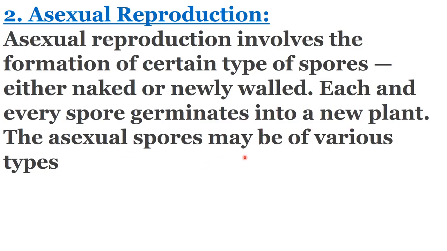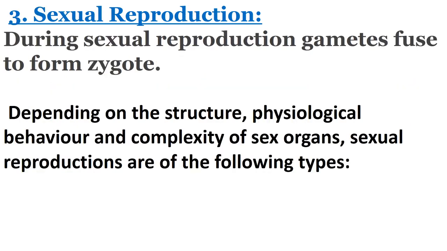The asexual spores may be of various types, as you have seen in the case of different types of algae like green algae, brown algae, and red algae. These are of different type, right? After that, sexual reproduction in algae. It occurs by the fusion of gametes, and this fusion of gametes will result in formation of zygote, right? Now depending on the structure, physiology, behavior, and complexity of the sex organs, which will obviously be present for the formation of gametes, sexual reproduction is of the following types.